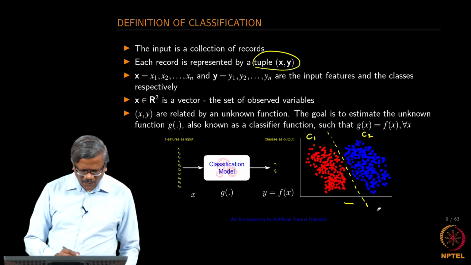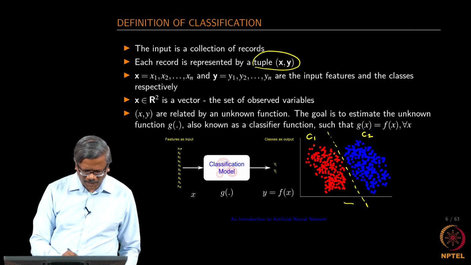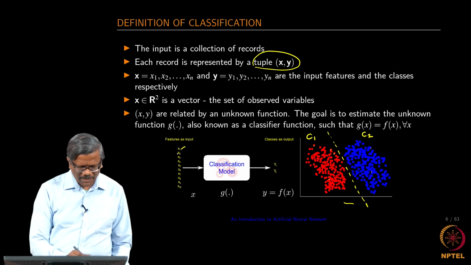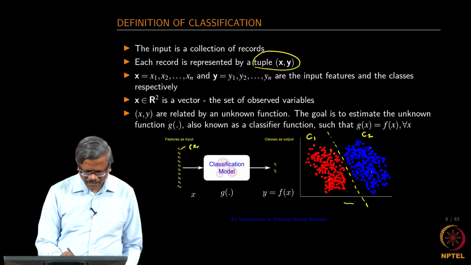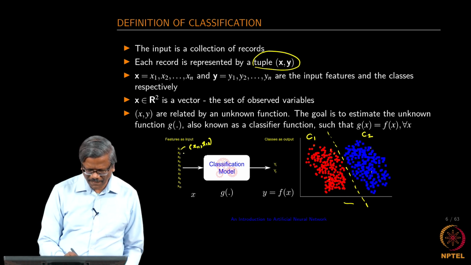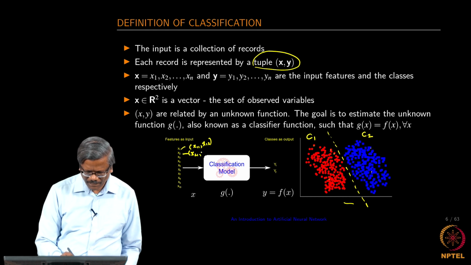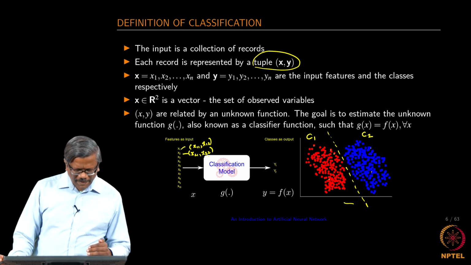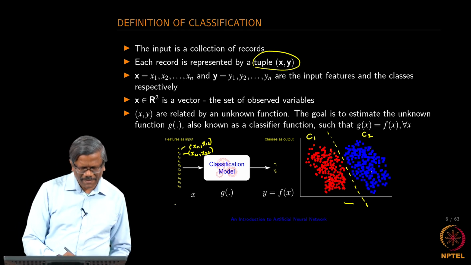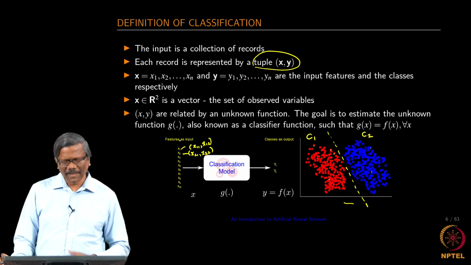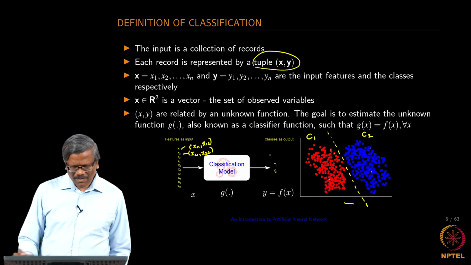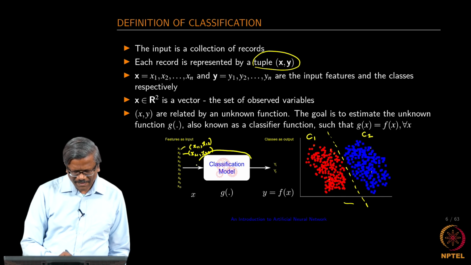So, again, what we know here, as I mentioned earlier, is this set of points x 1, x 2, x 3, x 4 and so on. Each one is a two dimensional point. So, we have so many inputs which we are giving as input, and we know to which class each point belongs, and we have to estimate this model.